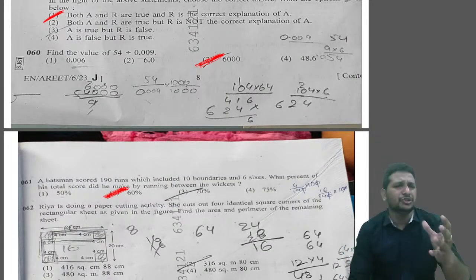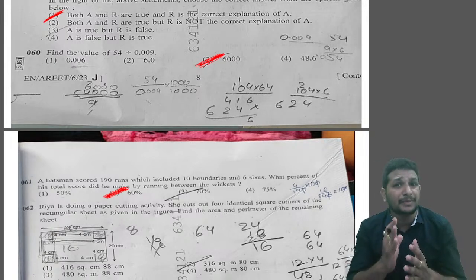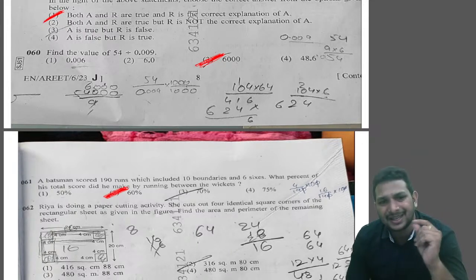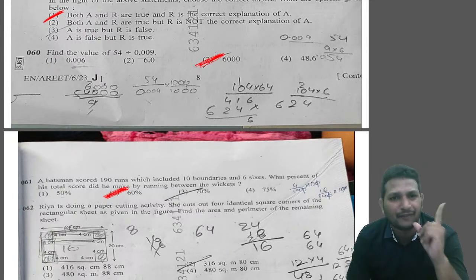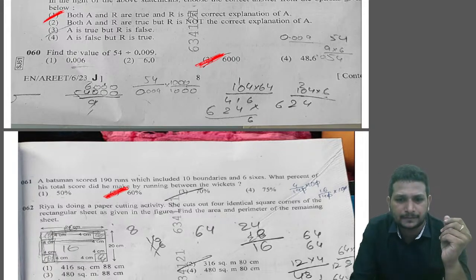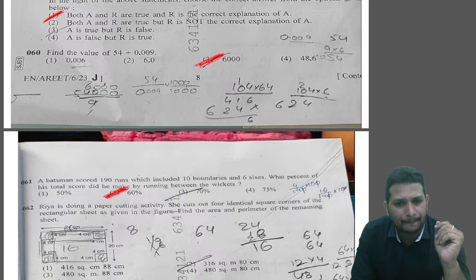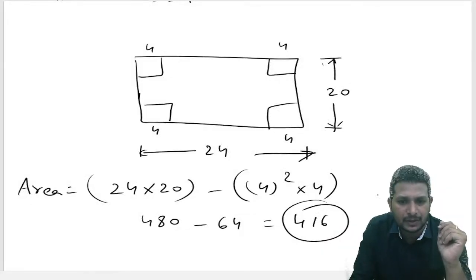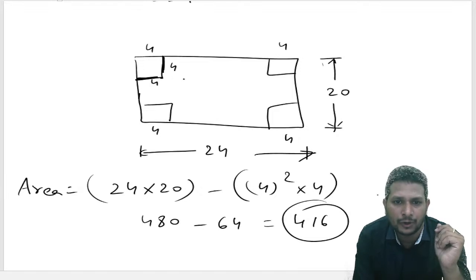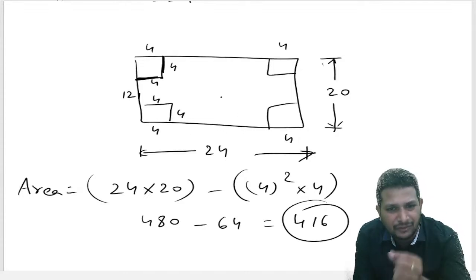If you have a confusion, that's okay, but in an examination time is the major factor, right? So as we have area as 416 in only one option, the answer for this question is option A. Perimeter means the sum of all the sides, as we all know. I'll discuss the perimeter also here. Sum of all the sides: here 4, here 4, from 20 remove 4 and 4, that is 12, and from 24 remove 8, that is 16.